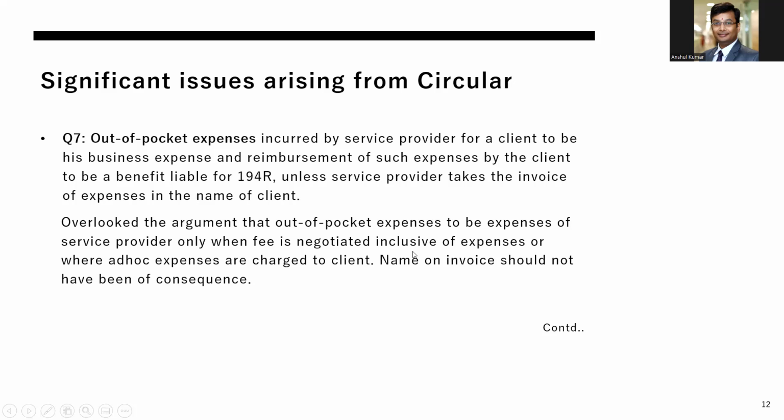Now, by citing that proviso, the circular tries to put forth a viewpoint that benefit and perquisite can also be in cash, and therefore they have tried to cover by citing examples that if the reimbursement is provided to anyone, any service provider, that reimbursement is also in the nature of benefit and perquisite, which is subject to TDS under section 194R. Now, this is open to challenge.